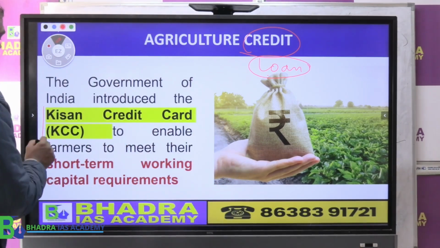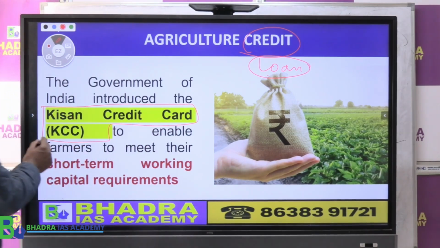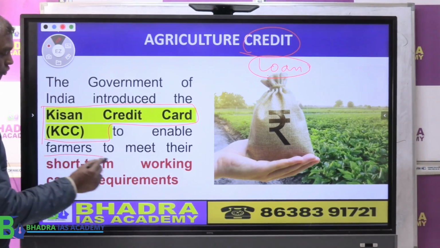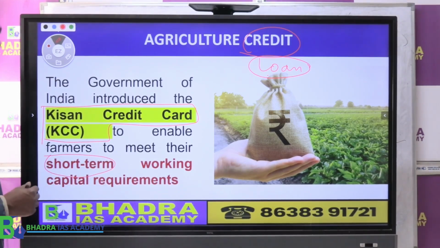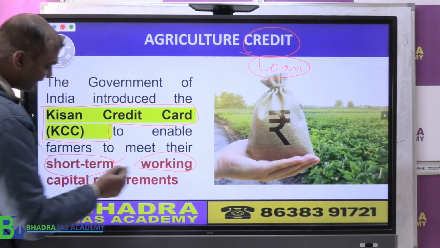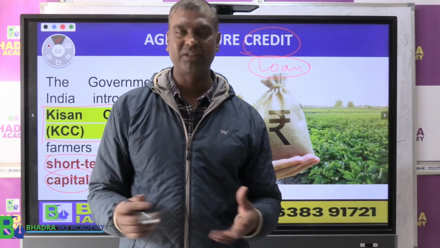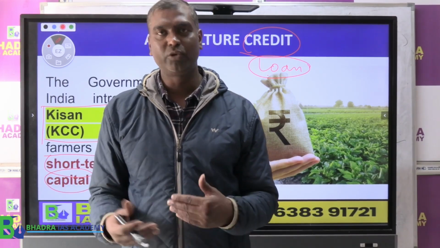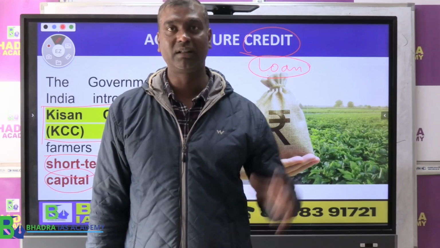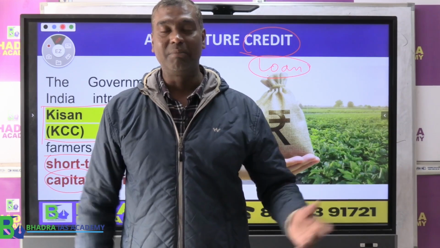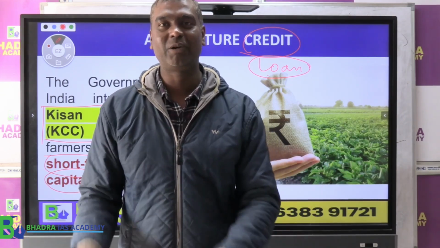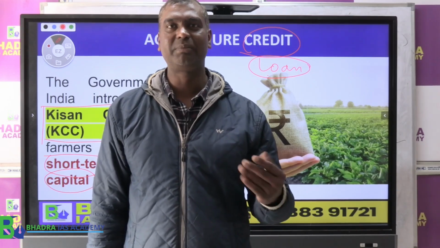launched the Kisan Credit Card, the KCC. Keep in mind, it provides short term working capital, not long term. What do you mean by working capital? You take the loan to do the work, the business. Maybe purchasing fertilizer, seeds, tractor rent, whatever. Working capital is the money you use for starting the business and doing regular production activity, not investment for construction of buildings. Like seed purchase, fertilizer purchase, etc.